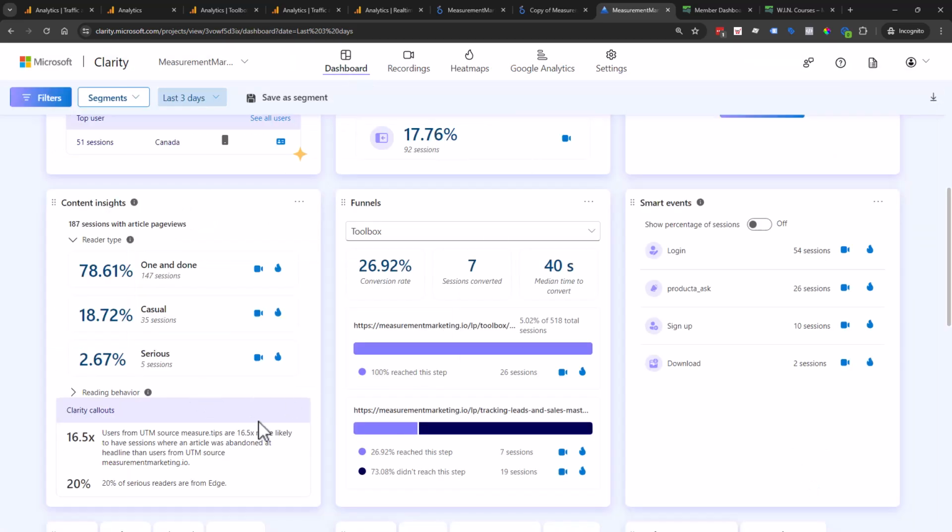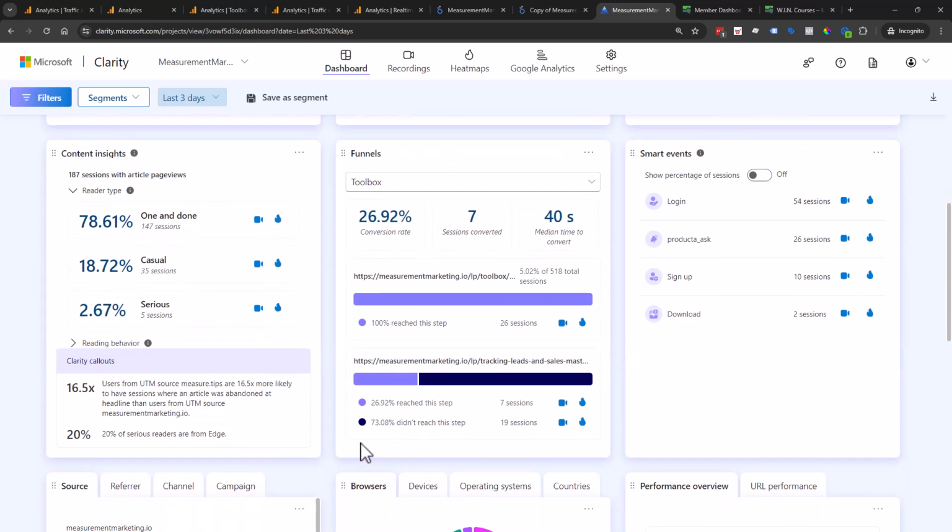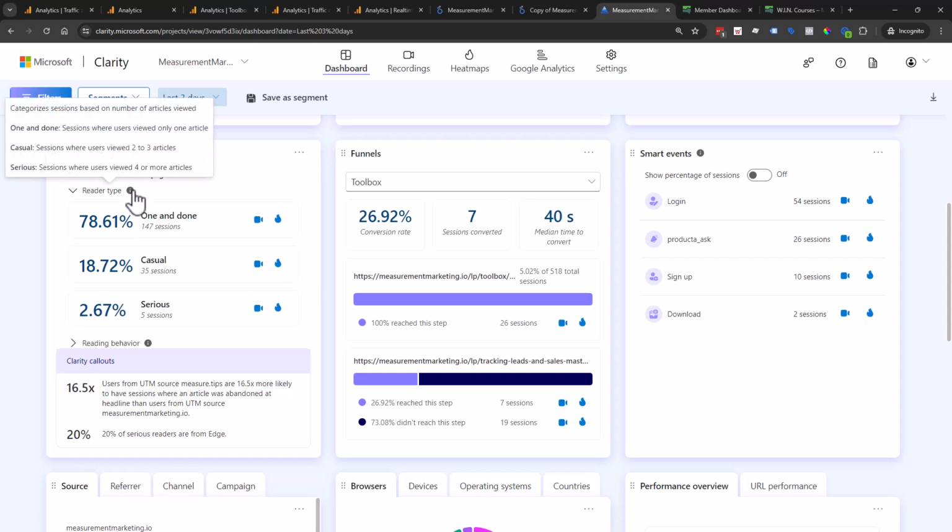I'm going to go back to my dashboard, and I'm also going to show you something that maybe you haven't been paying attention to. Maybe you haven't watched your Microsoft Clarity. I just thought this was interesting. We have our content insights as part of our dashboard, and I really love that we can still hover on our little eyes for information. It tells us exactly what it is, so we can understand exactly what these different definitions are. The thing that caught my eye, which is